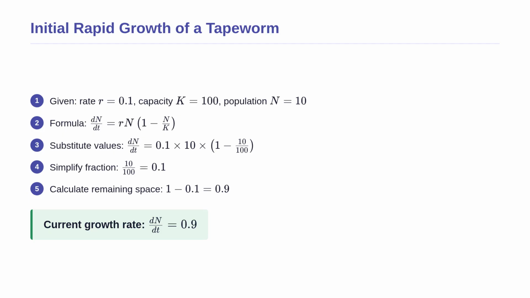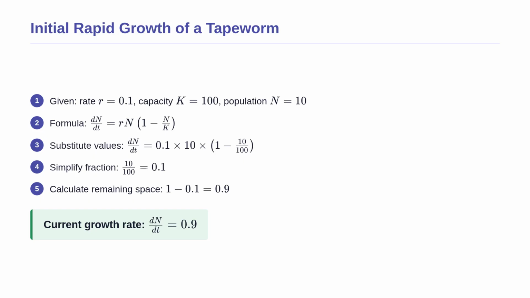Let us apply this formula to a patient infected with a small population of tapeworms. We are given an intrinsic growth rate of 0.1 per day, a carrying capacity of 100 worms, and a current population of exactly 10 worms. We want to find the current rate of population growth. We carefully substitute these values into our logistic differential equation.